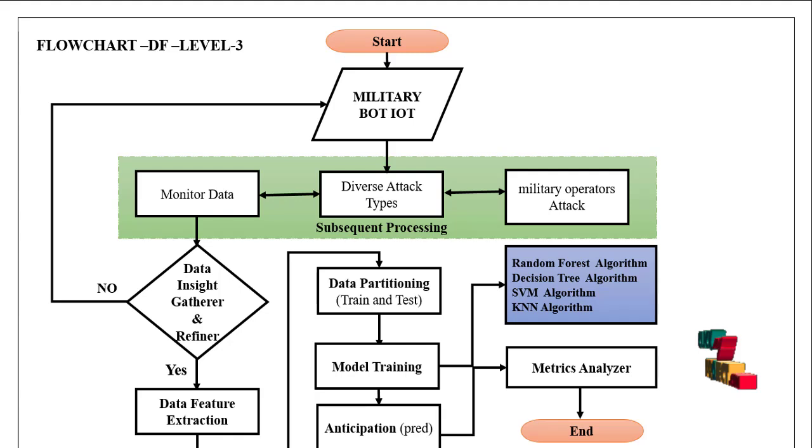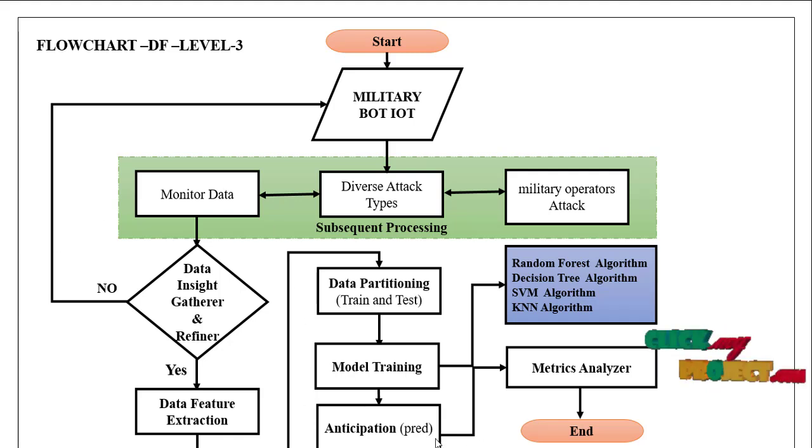of testing. After that we use model training with machine learning algorithms as well as a deep learning algorithm: random forest, decision tree, SVM, KNN and CNN. Totally five algorithms we have used. Whichever algorithm is the best one, we predict the dataset with that algorithm. The best one means we first find the accuracy is above 90.